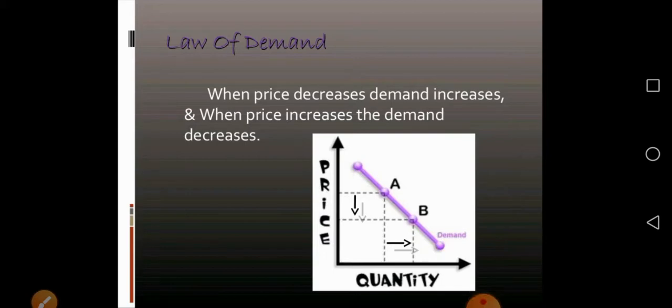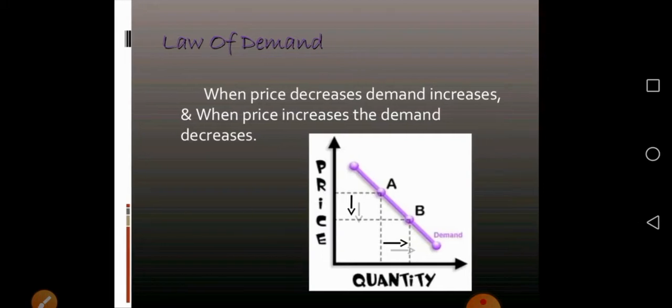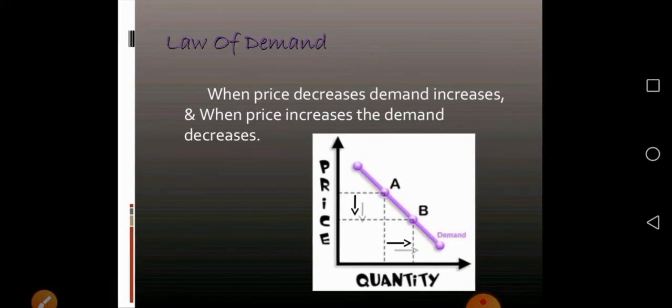Law of demand is defined as: other things remaining the same, every change in price changes the quantity demanded. So that is called the law of demand.